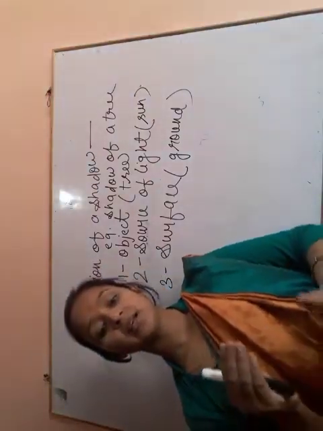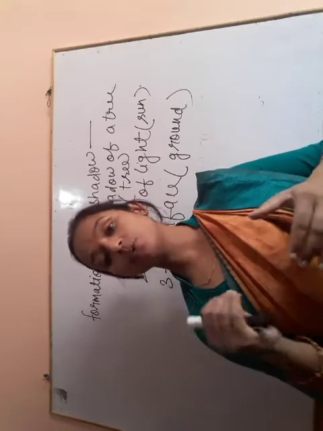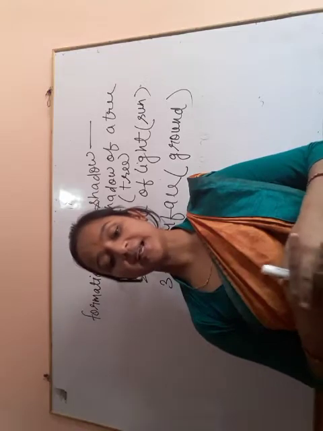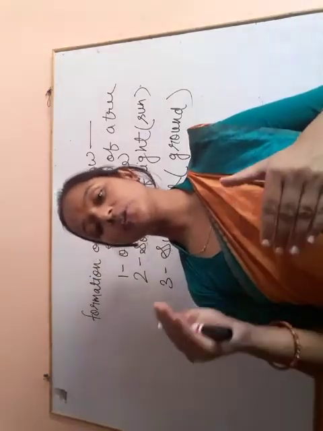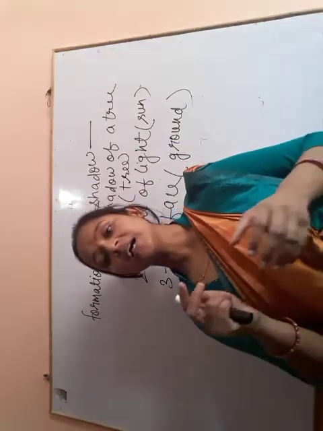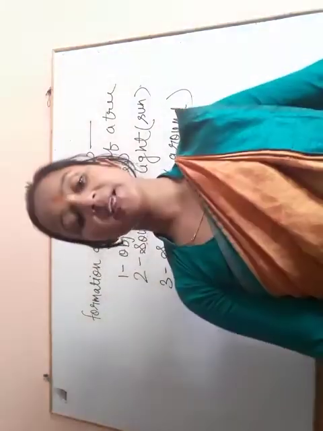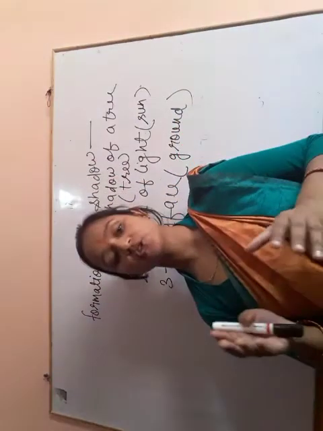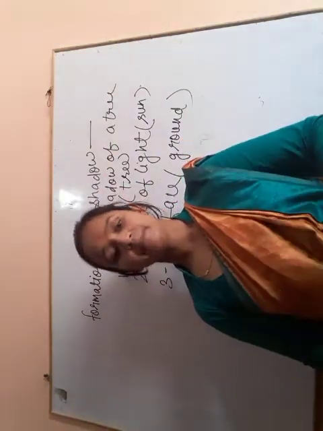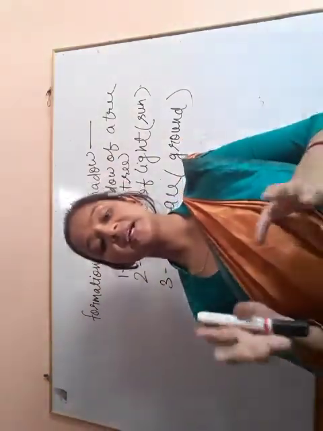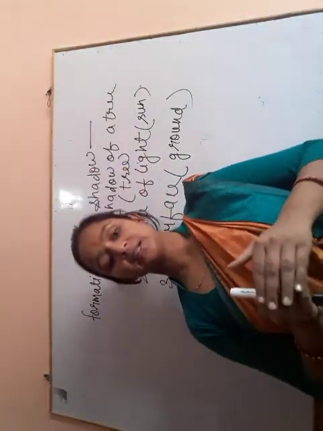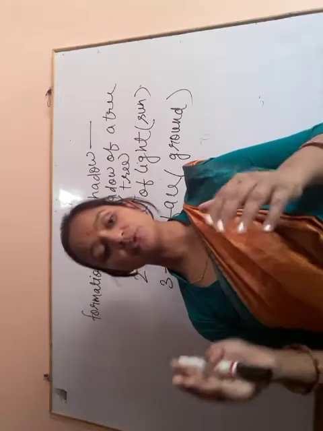The shadow of an object is formed on the opposite side of the light source, and the shape of the shadow depends on the shape of the object. Morning and evening shadows are longer, but in the afternoon they are shorter. So shadows change in length and direction at different times of the day.